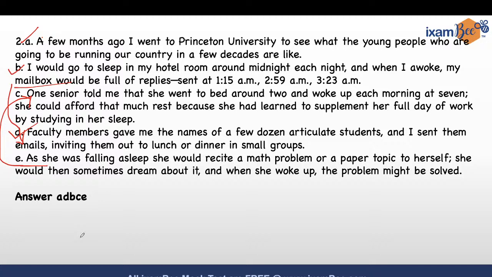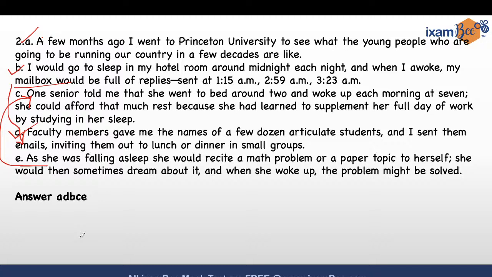Now, the only way you can speed up this whole process is to do 2 things. First, you need to practice what is called speed reading. Try to read things fast, and that you can do by skimming and scanning. These are all different ways of reading a passage.